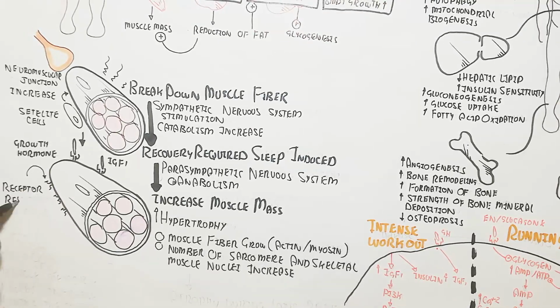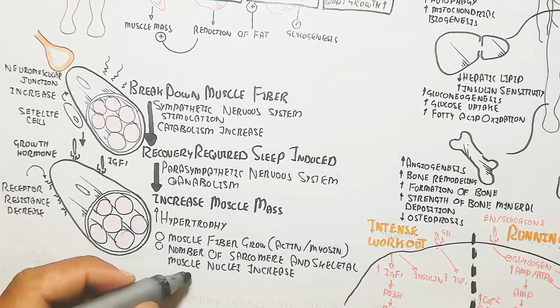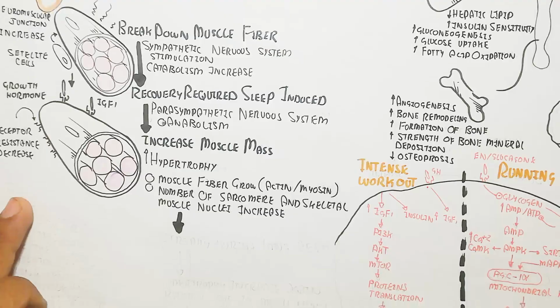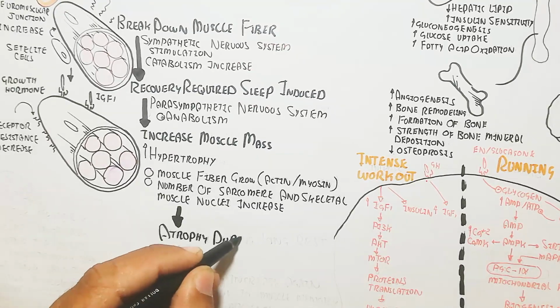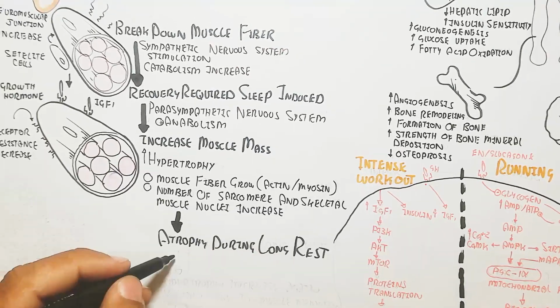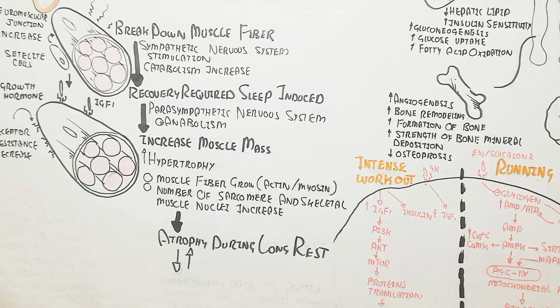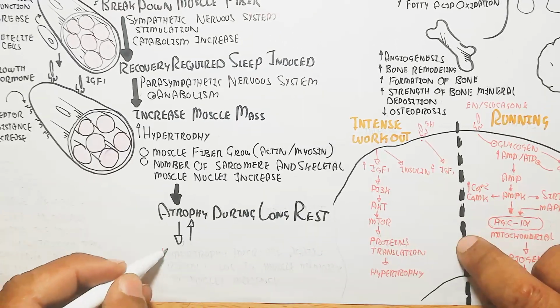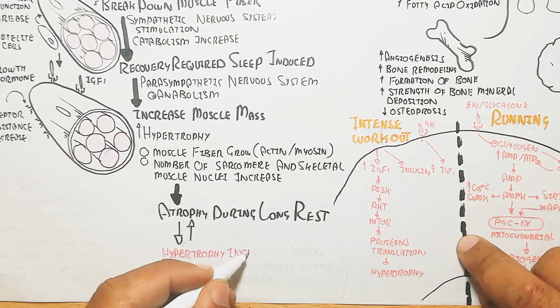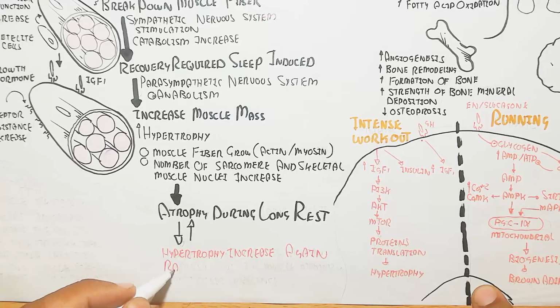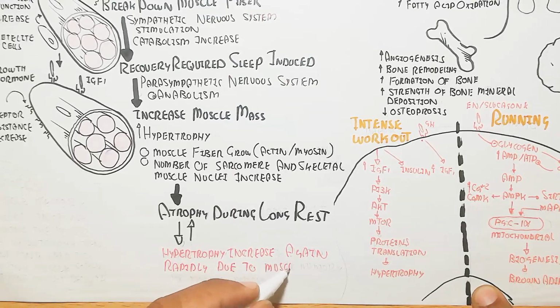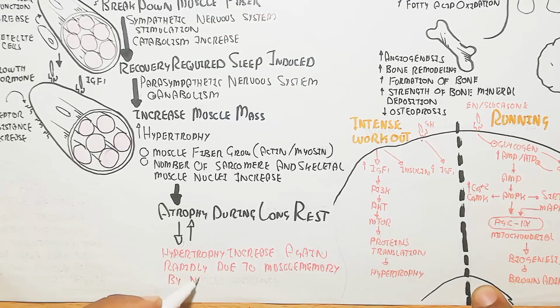But remember one important thing. Receptor resistance decreases, while atrophy occurs during long-term rest when you do not exercise. Atrophy during long-term rest will lead to hypertrophy increasing again, and rapidly, when you work out again, due to muscle memory. What is muscle memory? The presence of nuclei is the muscle memory.